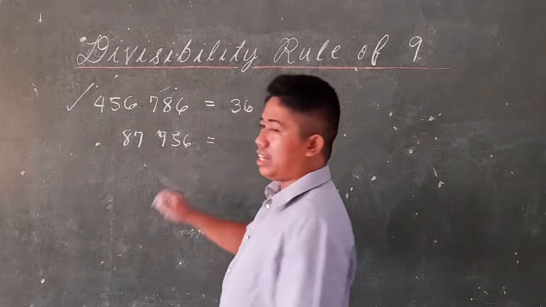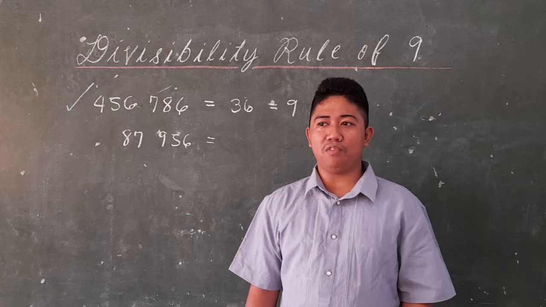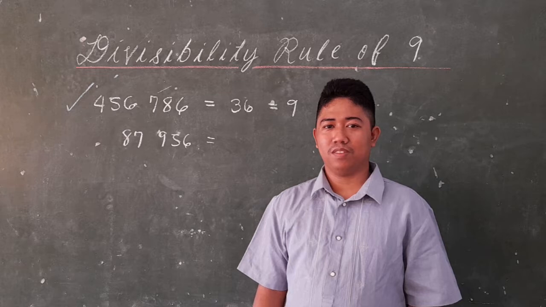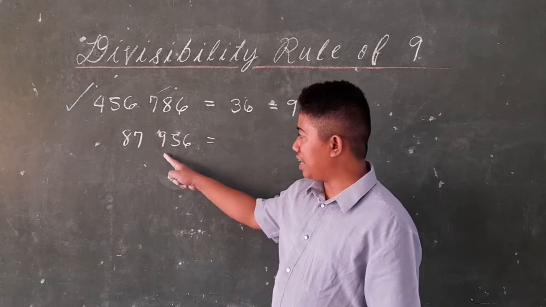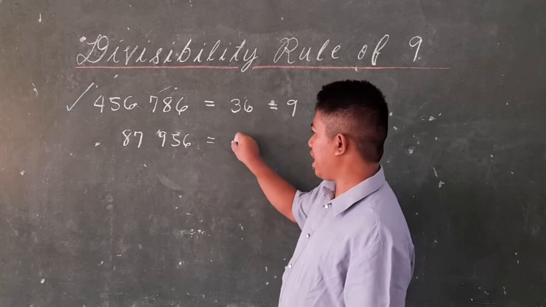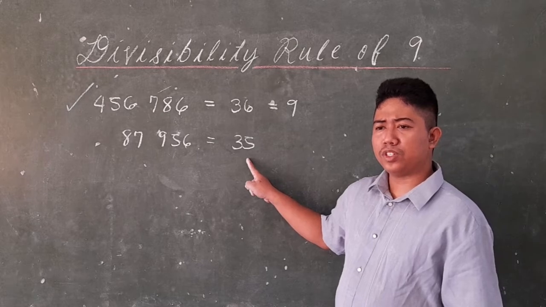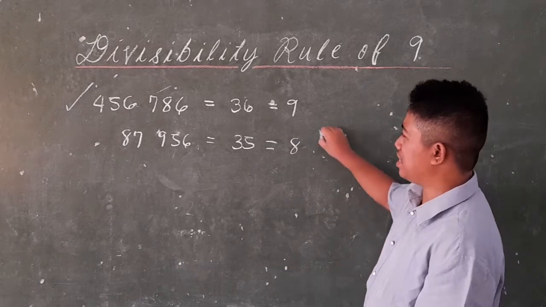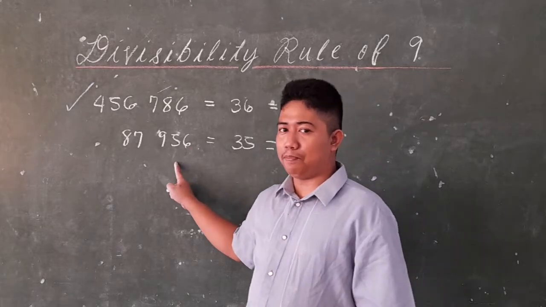Another example, 87,956. Let us do the same procedure. Students, what is the sum of all digits? So we will do this process. 8 plus 7 equals 15, plus 9 is 24, plus 5 is 29, plus 6 is 35. So we need to test whether 35 is divisible by 9. 3 plus 5 equals 8. So this is not divisible by 9. Thus 87,956 is not divisible by 9.